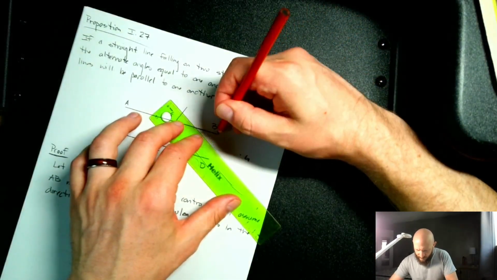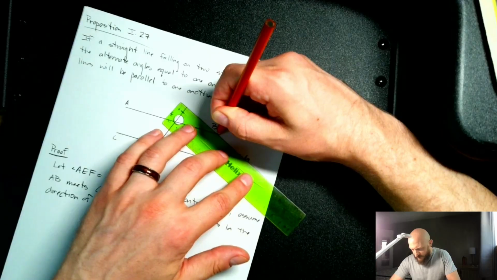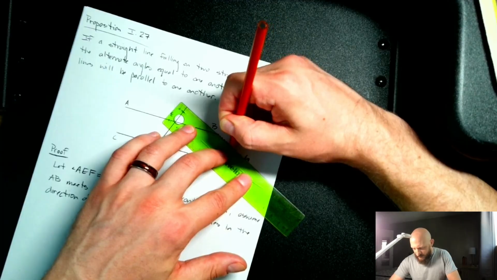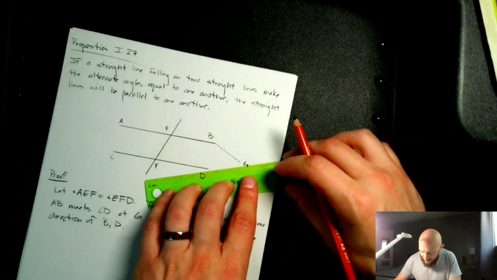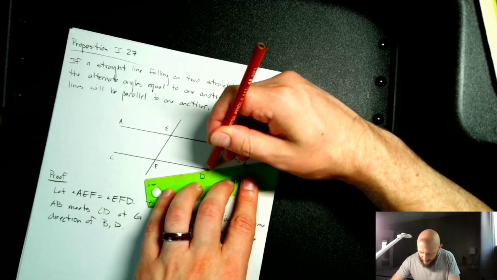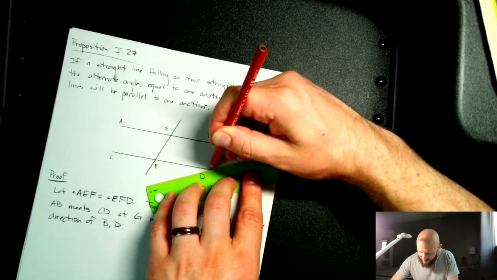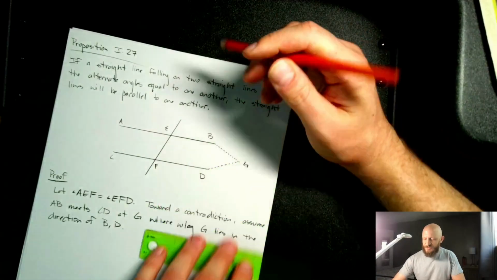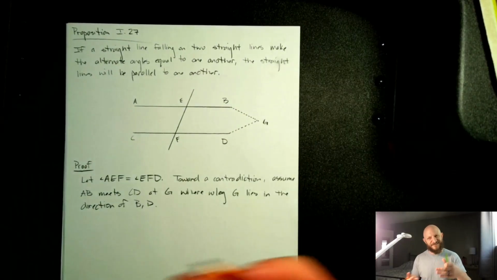I'll draw these lines in because it looks a little bit weird, and this is always the tough thing about doing proofs by contradiction for geometry proofs. Geometrically, we can make these diagrams, and the diagrams make it obvious that this proposition is true. So it's not possible to really draw a diagram that accurately shows the proof by contradiction.